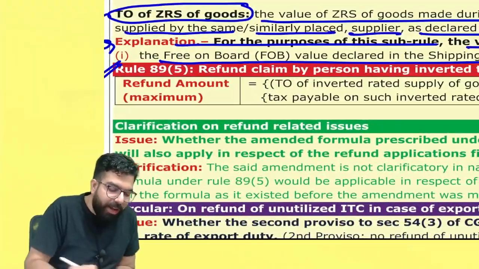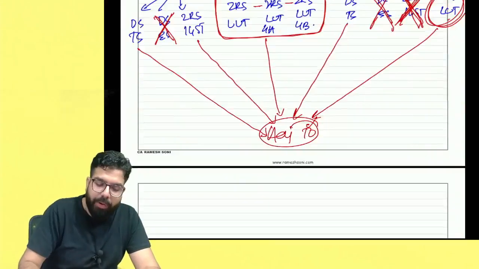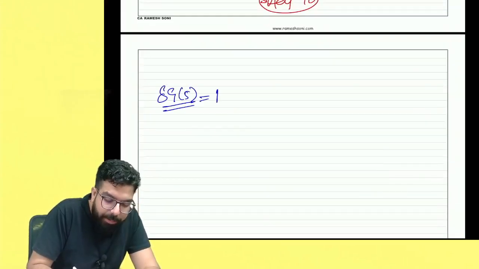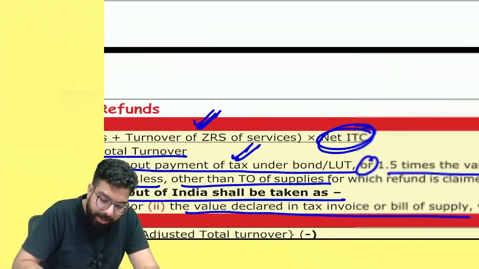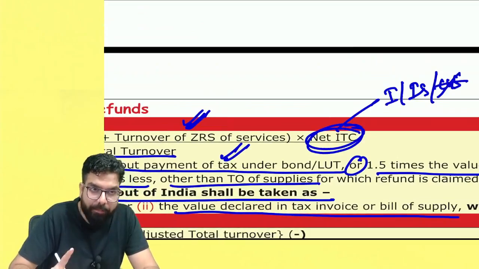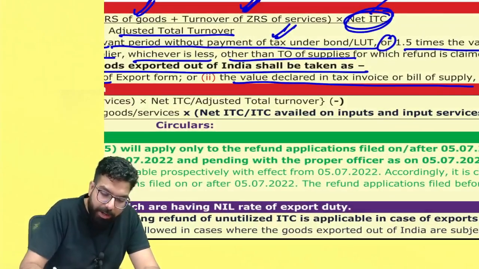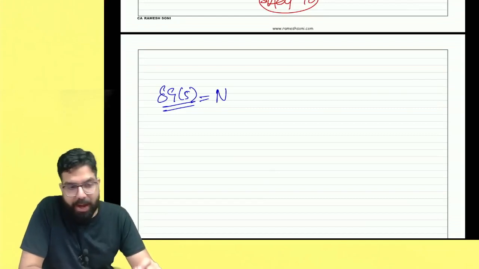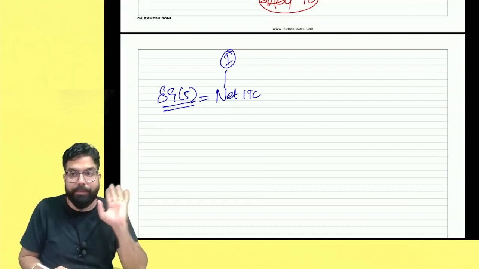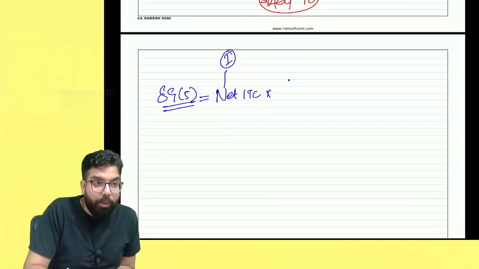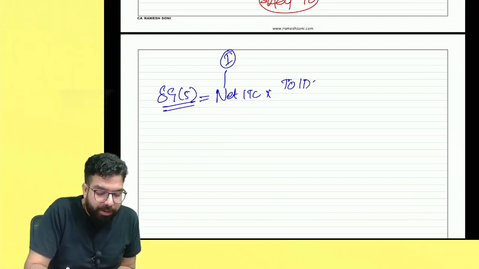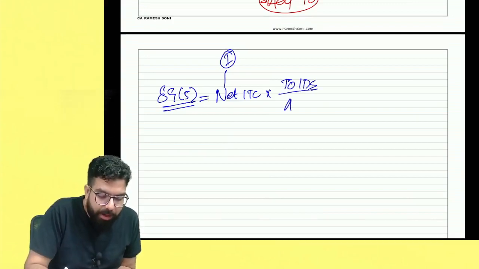Then we have 89.5 ka formula over here. 89.5 ka formula says what everyone? Okay, remember one thing, whenever you are taking net ITC over here, take only input and input services, don't take capital goods ka ITC. Now, when you go ahead and talk over here in 89.5, 89.5 says net ITC has to be taken. Net ITC mein only input will be taken. Multiplied by turnover. Now, sir, what will you do over here? Multiplied by turnover of inverted duty structure goods divided by adjusted turnover.